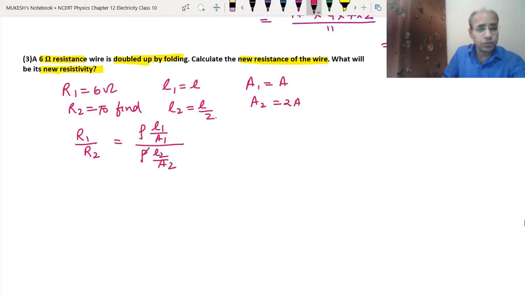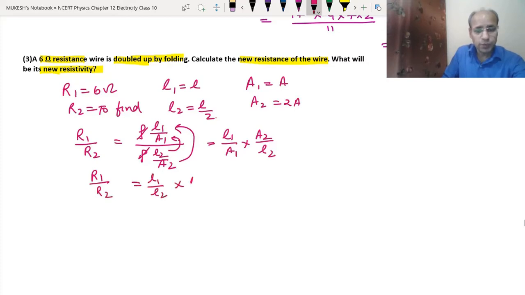We have taken the ratio, rho cancels. So this becomes L1 upon A1 into A2 upon L2. See, because this will go up and this will go this way. So we got R1 upon R2 equals L1 upon L2 into A2 upon A1. So what is R1 given? 6 ohm. What is R2? We have to find.